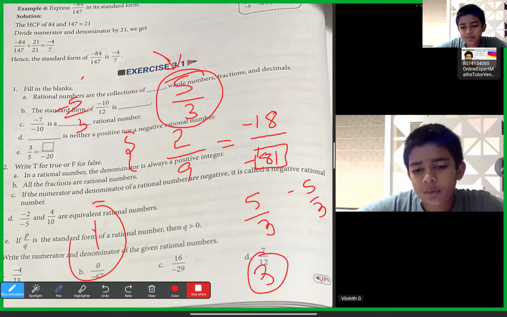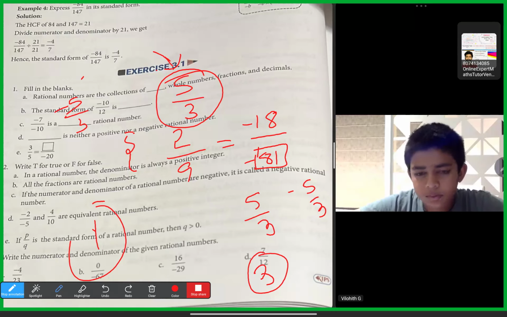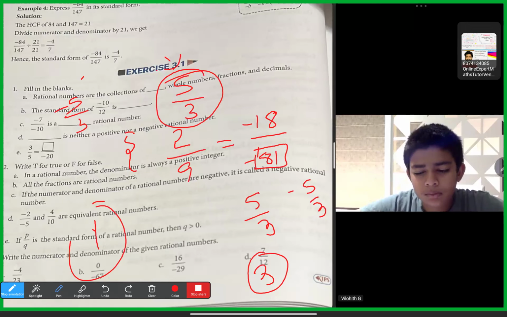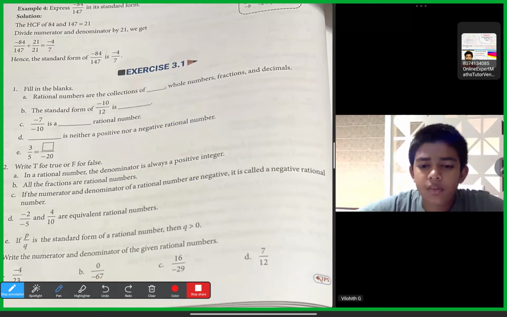Yes, sir. Because of the negative sign, that is the difference between the fractions chapter and this chapter, and that is the reason we should be careful. Right? So the answer for the one I gave is minus 18 by minus 18. Yes, sir. Okay.